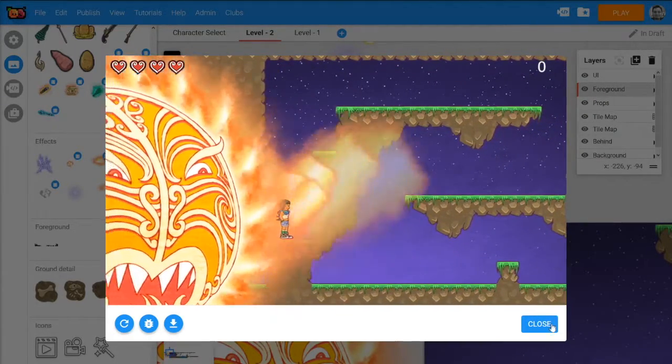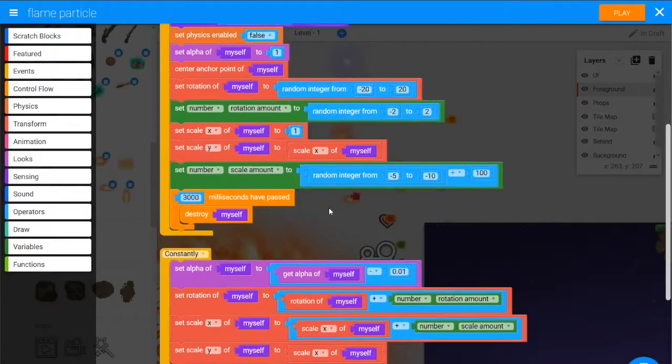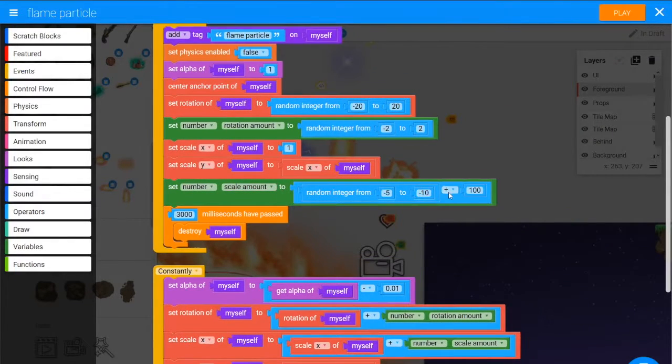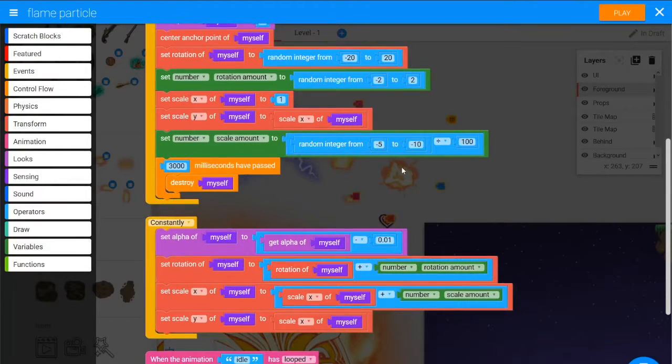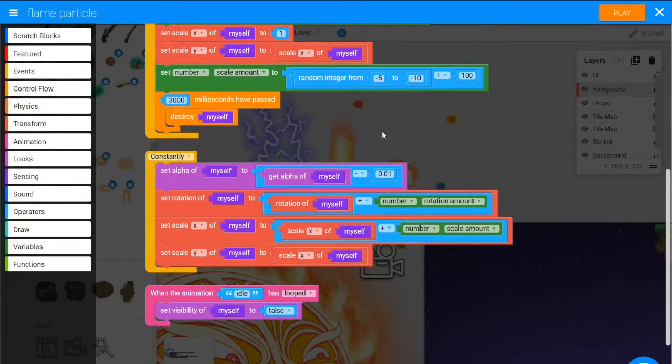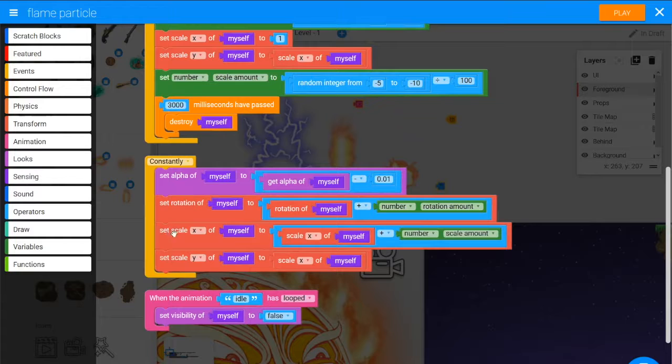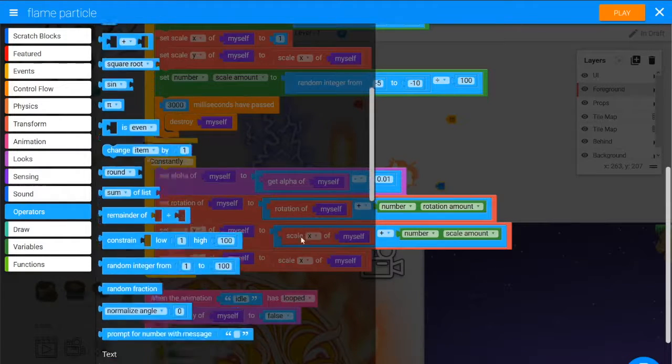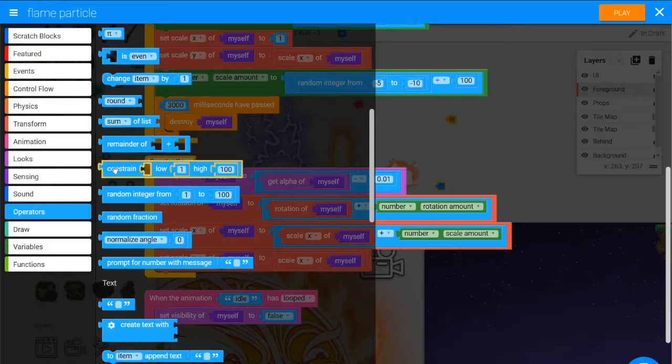How can we fix that? Well, we can set a limit to the scale. So our scale amount was going really tiny and then getting into the negative scaling, which flips things. So we might set this scale to be limited, so it'll never get into the negative numbers. From operators, we want constrain. This block is really handy. It can constrain your numbers, give them an upper and a lower limit.